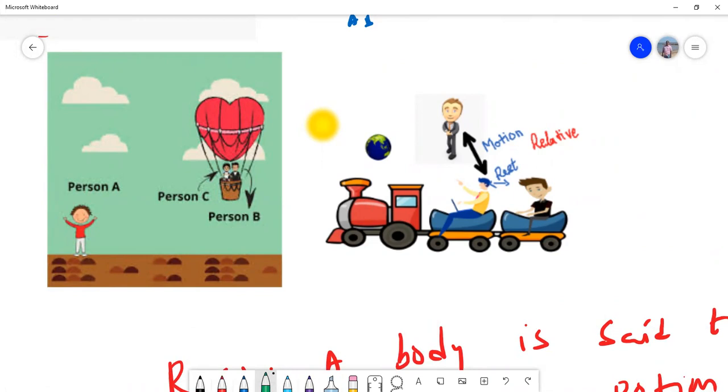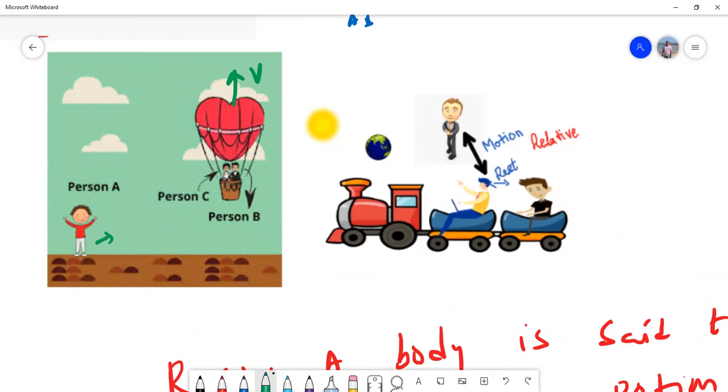But if this person A observes both of them, he'll think both of them are in motion with respect to A. But remember, even though C is moving and B is also moving, why does he feel that C is always beside him? Because their velocities are equal. Both are traveling with the same velocity. That's why their relative velocity is zero.